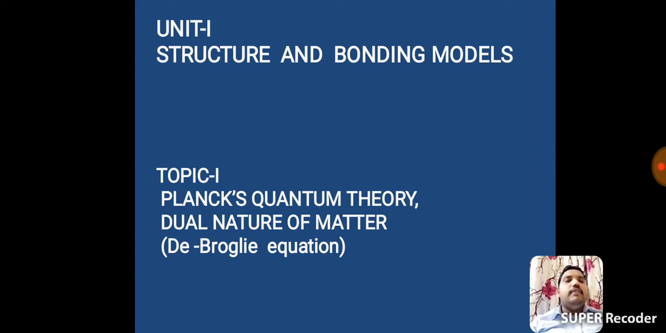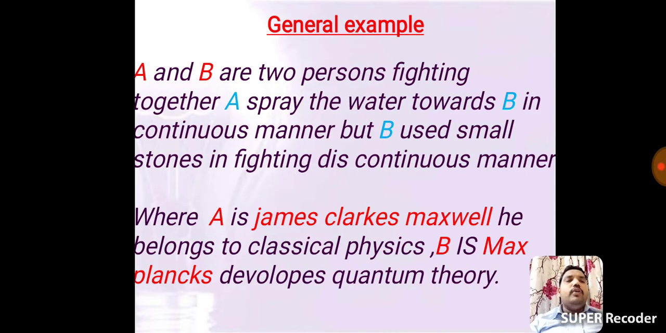Okay, let us start Planck's quantum theory. Before going to that, see a general example. In this example, we take two persons, A and B, fighting together. A sprays water towards B in a continuous manner, using continuous pumping of water. But B uses small stones in a discontinuous manner.